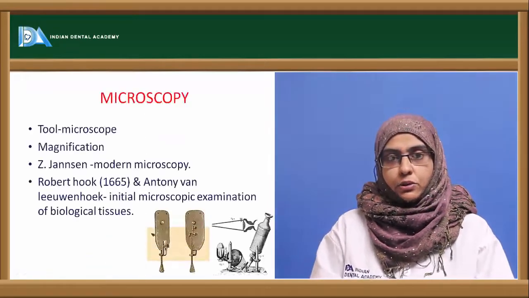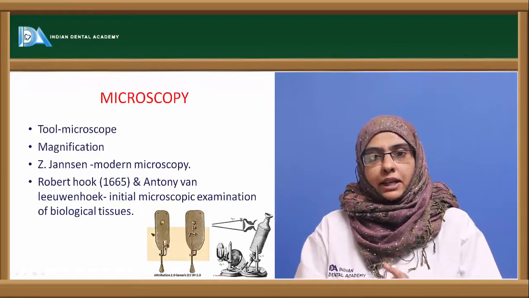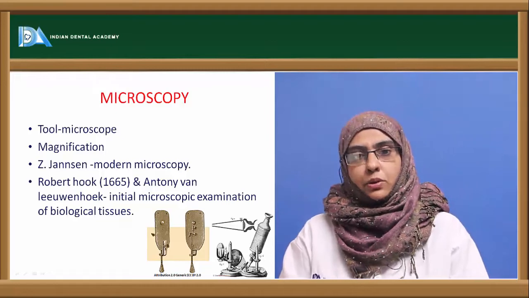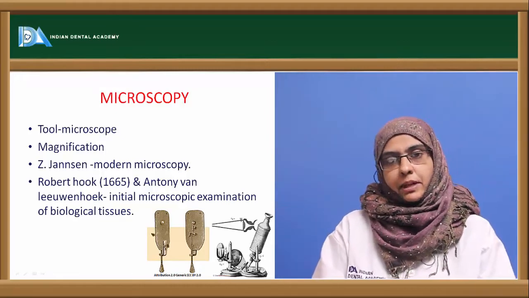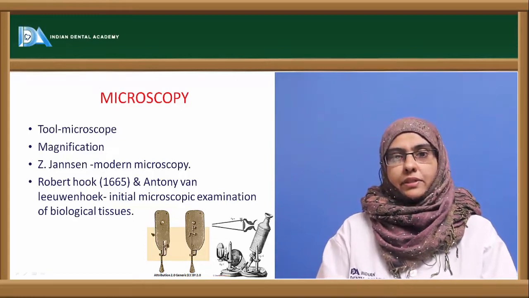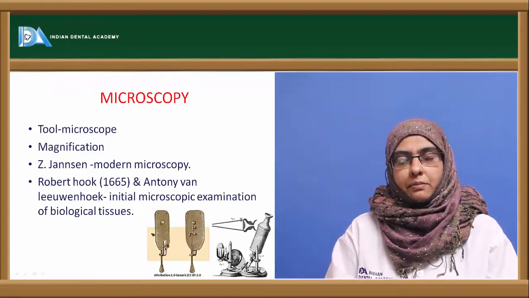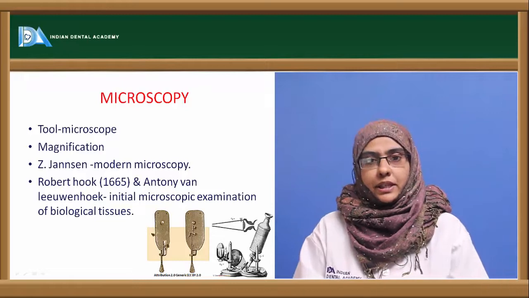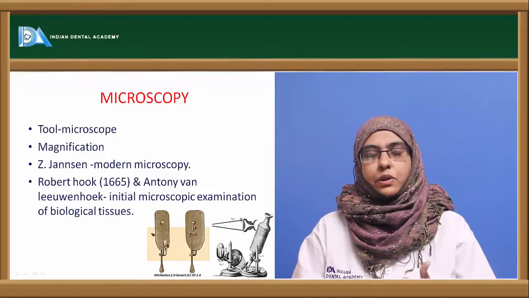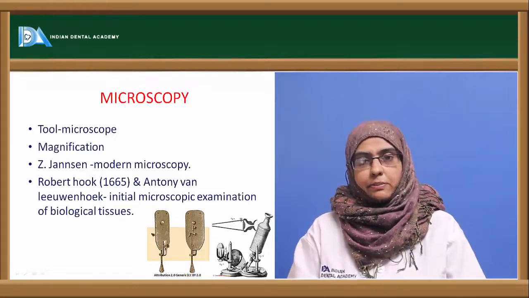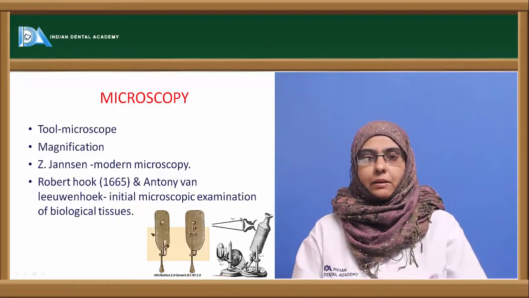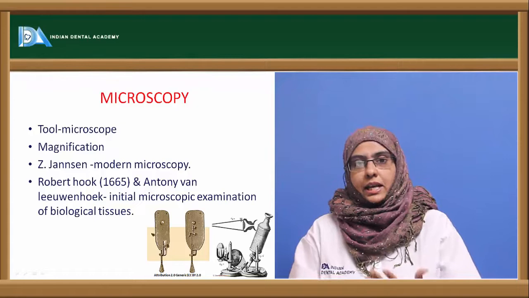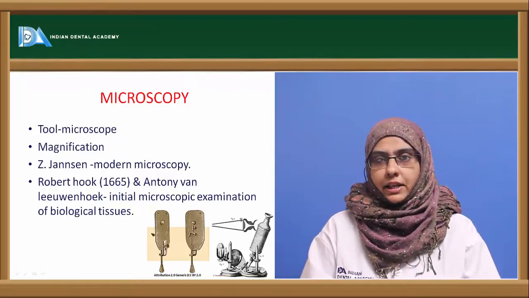The microscope is a very important tool that helps us to know about the invisible group of microorganisms. The most important thing about the microscope is that it provides us magnification. Magnification is nothing but the enlargement of the object to an extent that we are able to visualize it. This magnification is obtained with the help of different types of lenses that are combined together to enlarge the object to an extent that we are able to see.